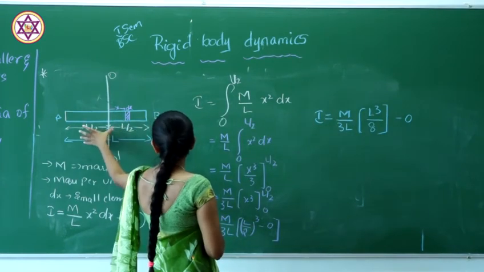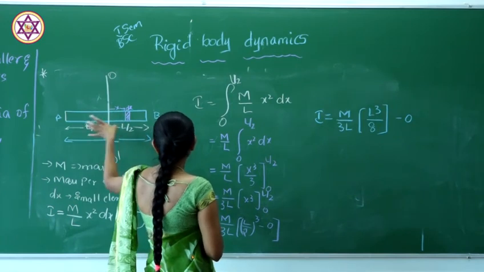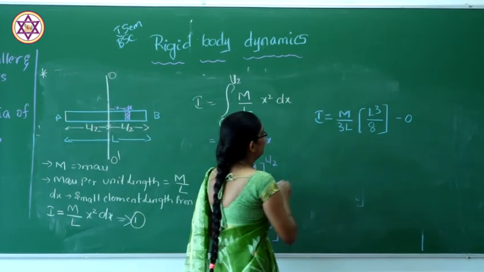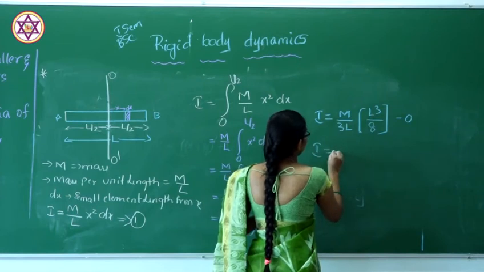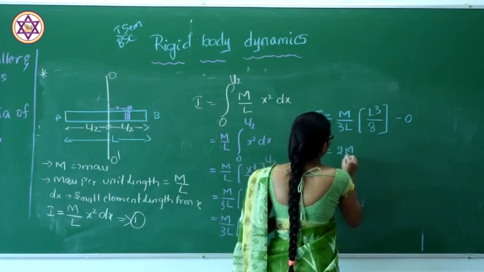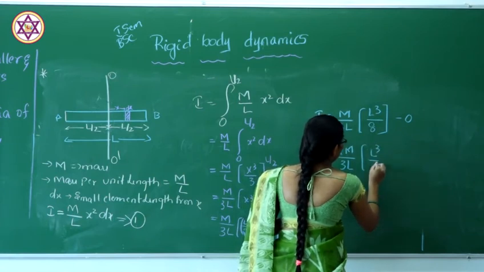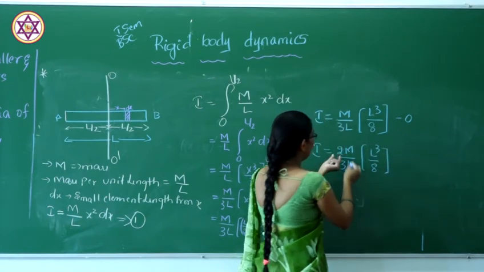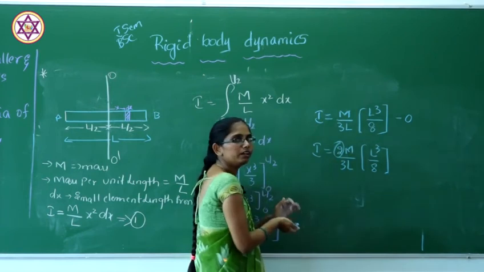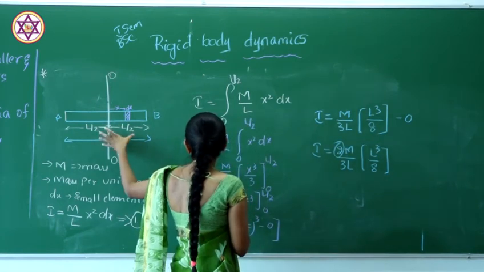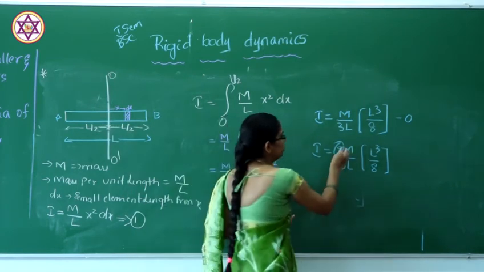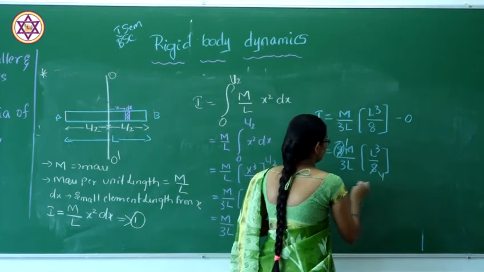Here we are considering two parts, L by 2 plus L by 2, so this equation will become 2m by 3L into L cube by 8. Here we are considering 2 because we bifurcated the length into L by 2, so 2 ones are 2, 2 fours are 8.